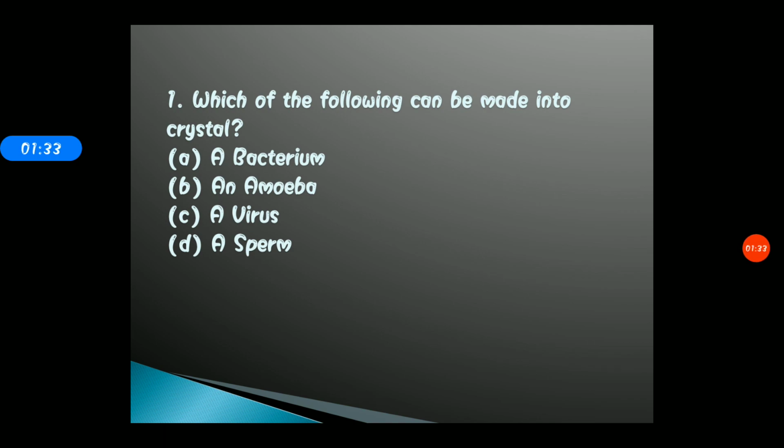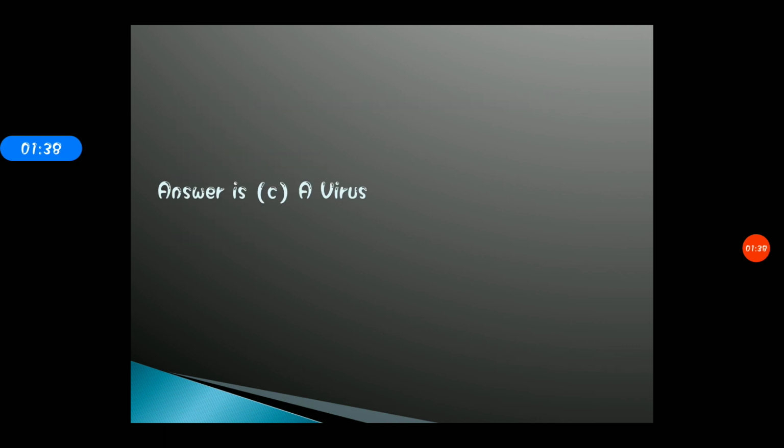Okay, so I hope that now you have marked your answer, and the correct answer for this is option C, that is a virus. Students, you all know that viruses are basically considered intermediate. Intermediate between what? Between living and non-living components. And why is it not considered as living? Because viruses are not able to reproduce on their own, okay? And basically students, viruses require a host, okay?